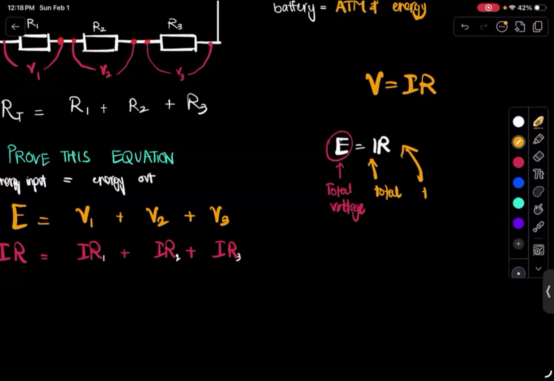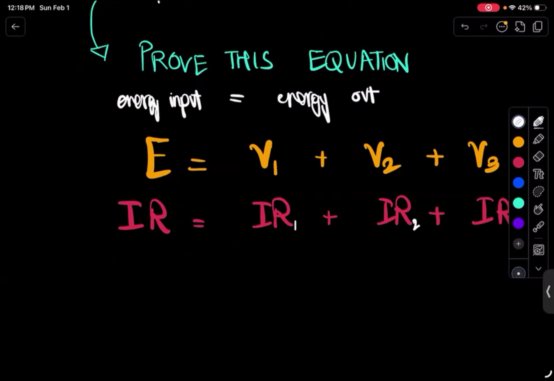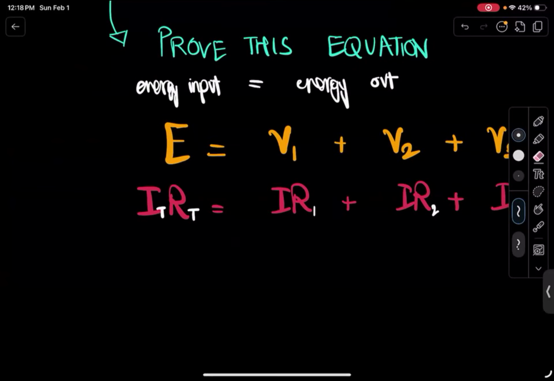So if you talk about total voltage in the V equals IR formula, then the current has to be total as well, and the resistance also has to be total. So that means you have to talk about total current over here and total resistance over here. So instead of writing E, you could also write IR, but I has to be total and R has to be total.